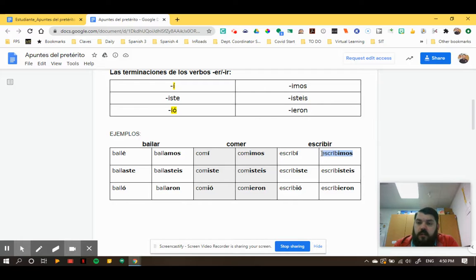So you need the rest of the sentence to tell you what it is that you're saying. If you say nosotros bailamos mucho, probably that means we dance a lot. If you were to say nosotros bailamos mucho ayer, that's we danced a lot yesterday. And I know that it's not we dance, it's we danced, because I use something like ayer, which is yesterday. Same thing with escribimos. Escribimos mucho en la clase de inglés. We write a lot in English class. Or if I were to say, el año pasado escribimos mucho en la clase de inglés, well, that'd be like last year we wrote a lot in English class. So you need context, so that's a little bit tricky too.